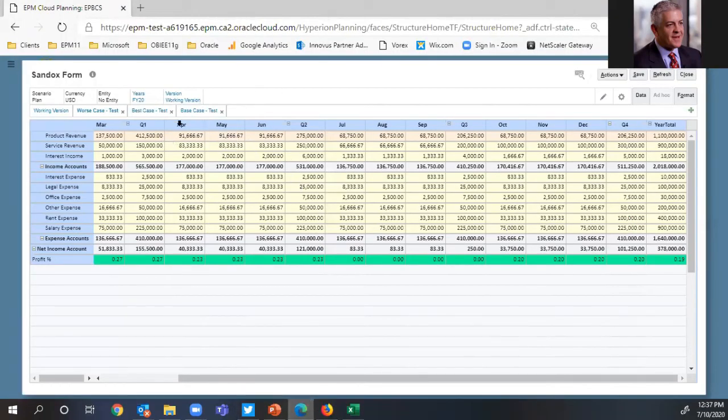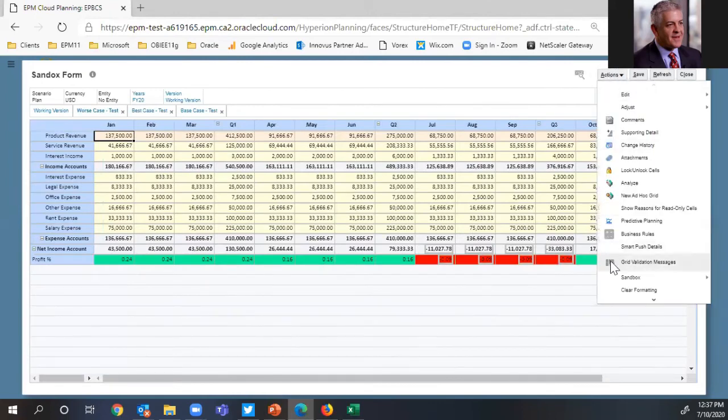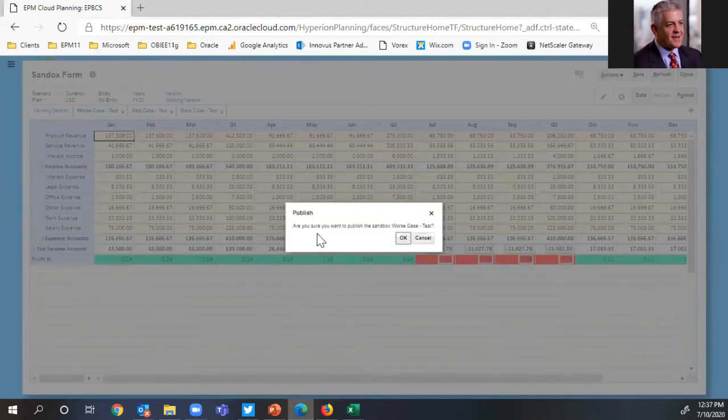I'm set up as Mr. Shrek, and I'm going to click on my worst case version, which I'm at here. If I go ahead and click Actions, go to Sandboxing here and click Publish, I'm presented with a menu asking for confirmation that I'm going to publish it.